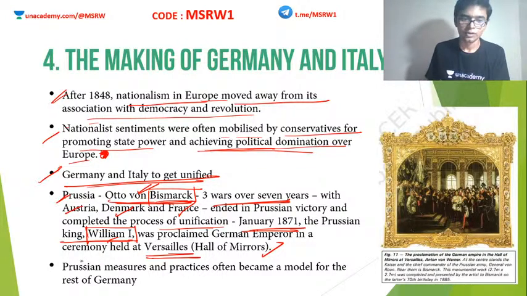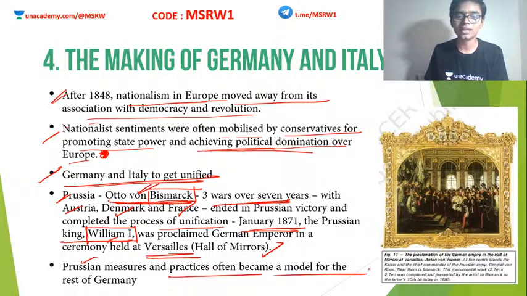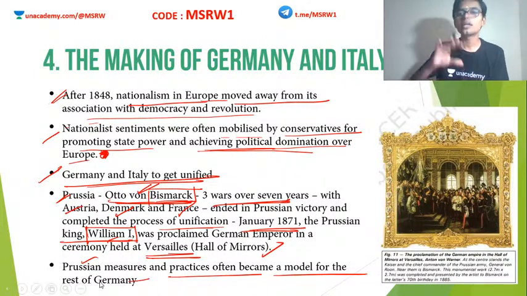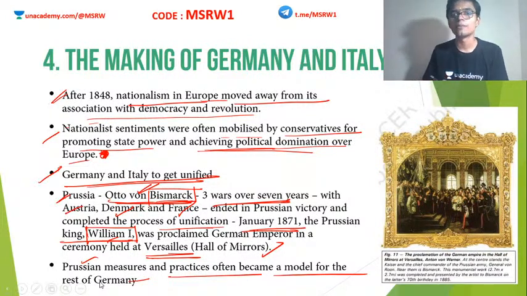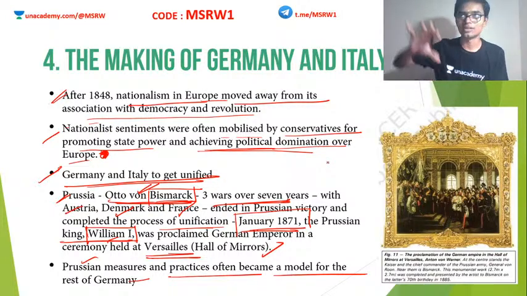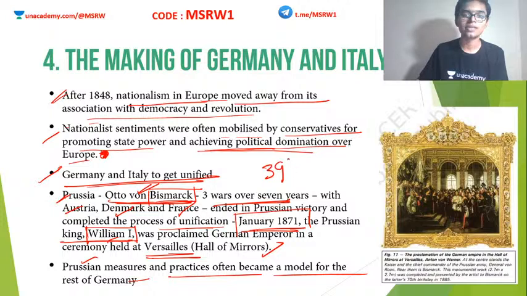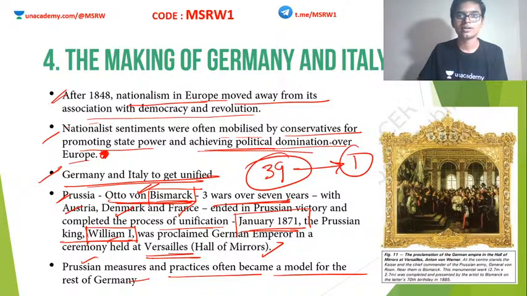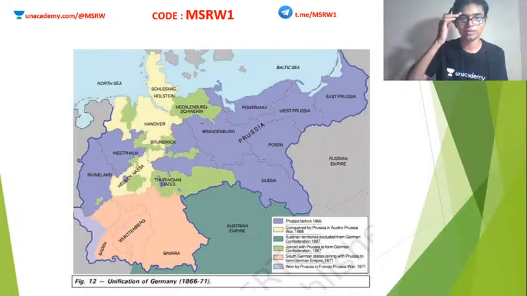Clear? Now, Prussian measures and practices often became the model for the rest of Germany. Since Prussia was the most powerful kingdom and William I was also the king of Prussia, whatever was the prevalent practice in Prussia became the common practice in Germany. Clear? So in January 1871, we have Germany as we see it today. This is the first time the 39 states of Germany were united as a single state by one man, Otto von Bismarck. You have to study the details for UPSC. You can study that from my world history lectures.